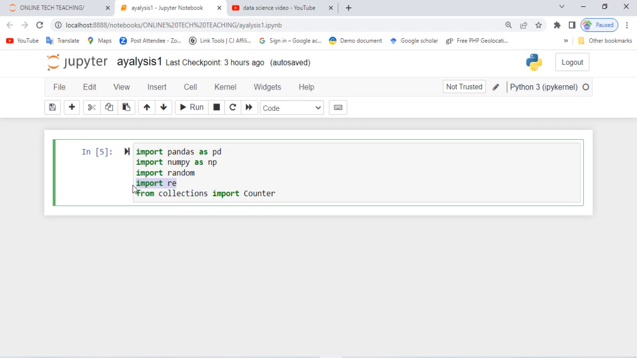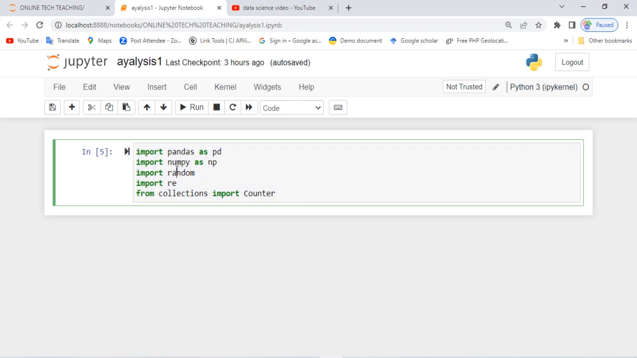Now, secondly, we also imported collections. It says from collections import Counter. This Counter is also a built-in Python module that implements specialized container data types, providing alternatives to Python's general purpose built-in containers, such as dictionary, list, set, and tuple. All these are types of data sets. So these are the few libraries we have imported.